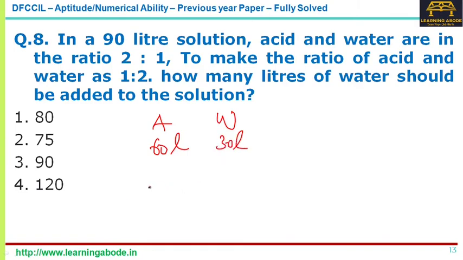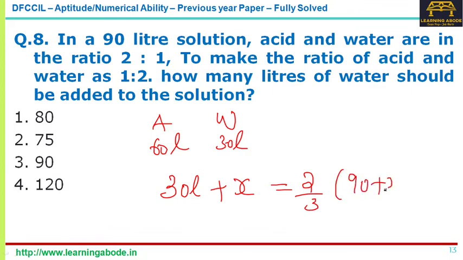Okay, now what you have is this 30-liter water plus you are adding x liters of water. Now this together is how much? Water is 2/3. Finally it is 2/3 of this 90 plus x. Okay, now just proceed and solve.